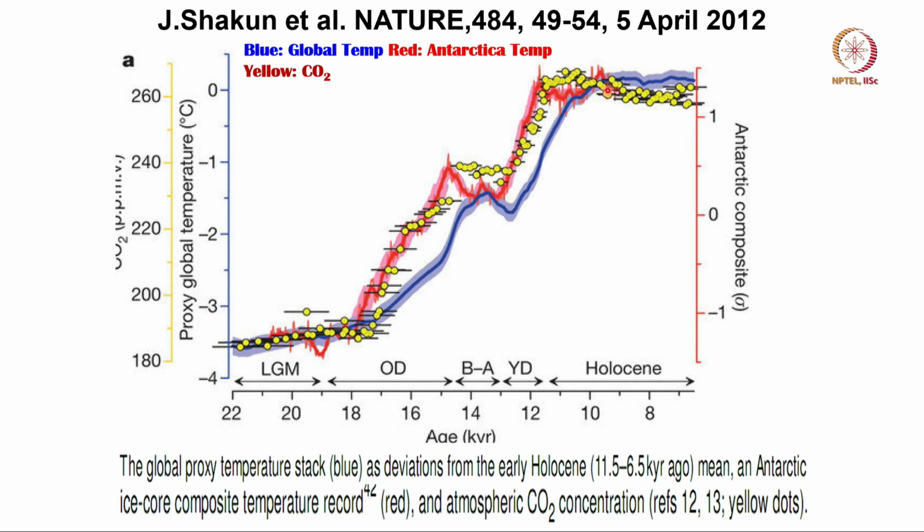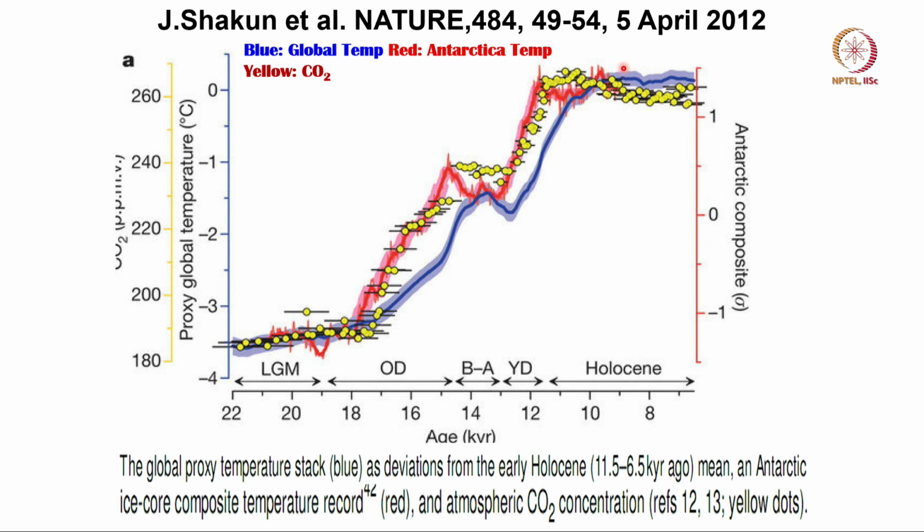So the key point is that as we came out of the last ice age to the Holocene, the temperature of Antarctica and global mean temperature did not change at the same rate. The Antarctic changed first and the global mean temperature warmed up later.